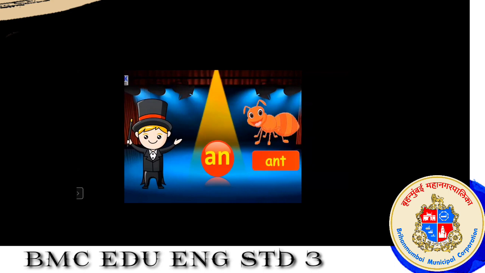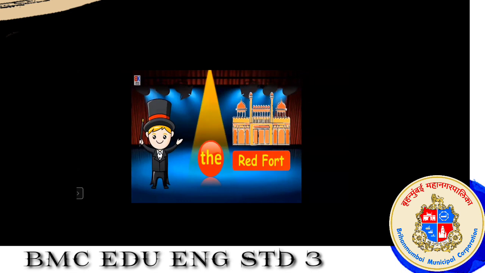Yes, it is an ant. And now here, read this. The red fort. Yes, very good.